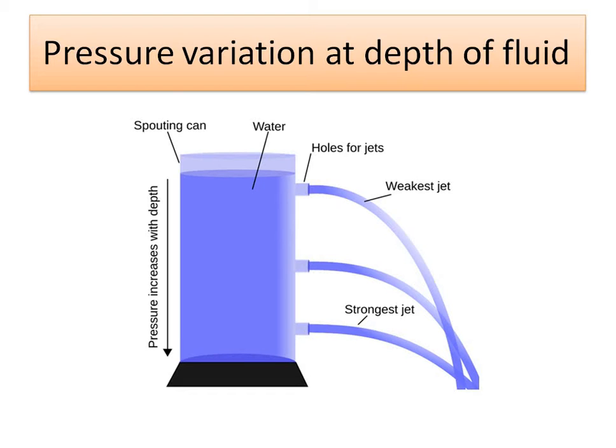And that's why you can observe many things that are used for the storage of fluid. Generally, we do not provide any sharp corners at the bottom edges, even though we may provide sharp corners at the top edges, because there the locality of pressure is less as compared to the bottom pressure. Even for storage of water in your house, if you have a pot, you will observe that they have provided a concave shape and not sharp corners at the bottom, but at the top end you may observe sharp corners, because at the top corner there is no concentration of pressure, but at the bottom edges there is a concentration of pressure.